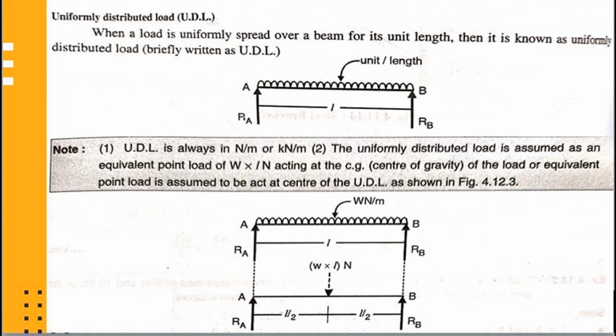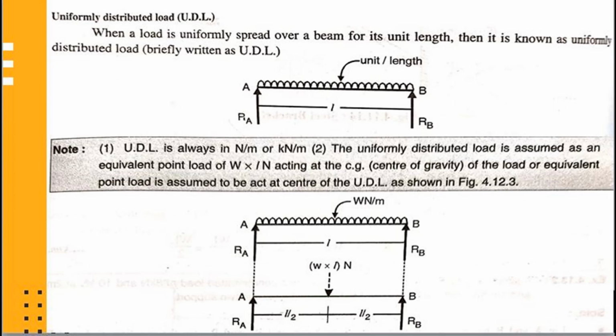Uniformly distributed load, UDL. When a load is uniformly spread over a beam for its unit length, then it is known as uniformly distributed load, or it may be briefly written as UDL. Or in other words, a load which has the same intensity over a considerable length is called a uniformly distributed load. It is shown as indicated in the below figure.